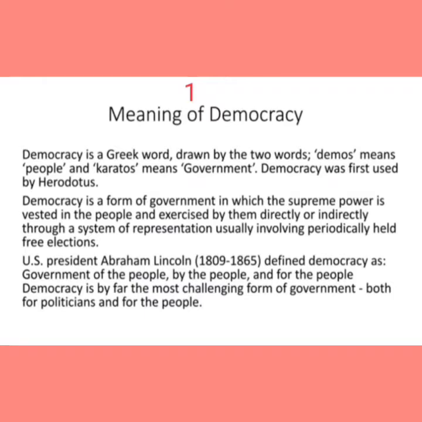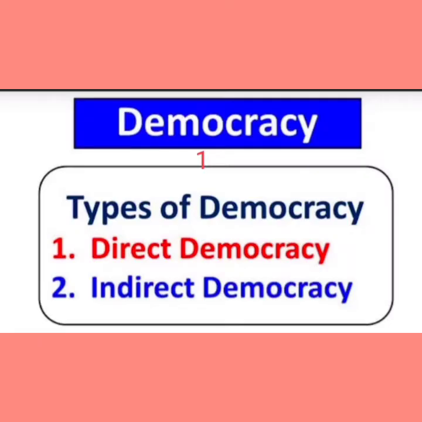According to the US President Abraham Lincoln, 1809 to 1865, he defined democracy as government of the people, by the people, and for the people. So, children, we can say that democracy is by far the most challenging form of government for both politicians and for the people.